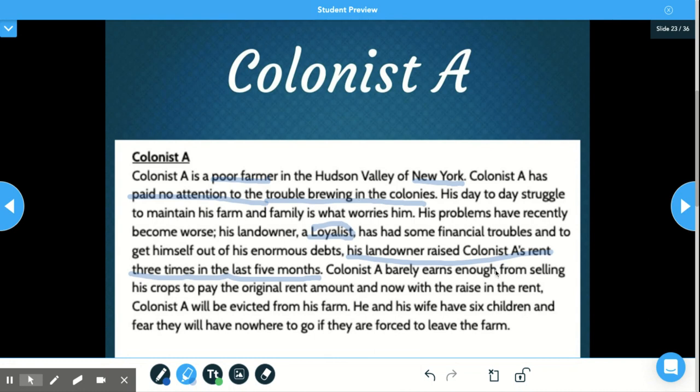So at this point, I'm going to make an inference that Colonist A is neutral, but I think this may change. If his landlord continues to raise his rent, or if Colonist A loses his farm, he may become a patriot since his landowner was a loyalist. His main concern right now, though, is his farm and his family. So I think he's neutral, but that could change. Great. So I highlighted the text with the clues that tell me what side the colonist probably took. Now I'm going to go to the next slide and make my inference.